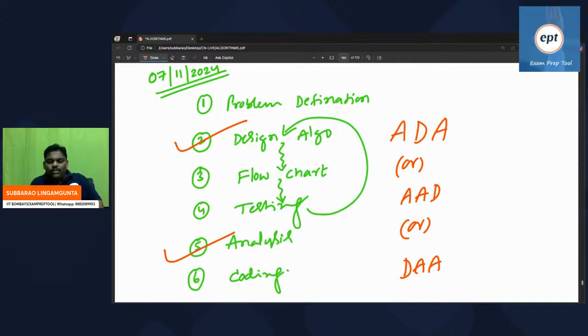Yesterday we did this, so once again I explain, because I want to say that algorithm design and algorithm analysis are the two major things which we are interested in. We are not interested in other things. Other things also we can do, but major things are these two. Our concentration in this subject: second part, fifth part. Second part is we have to know how many templates are there, which is also called design technique. How many templates are there?